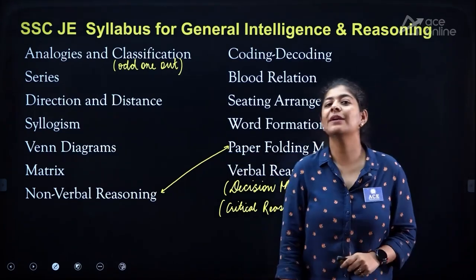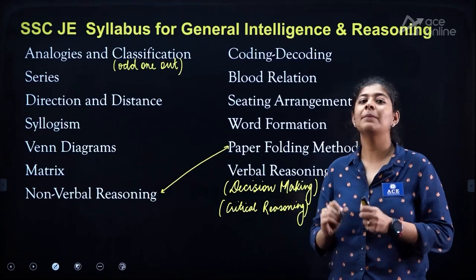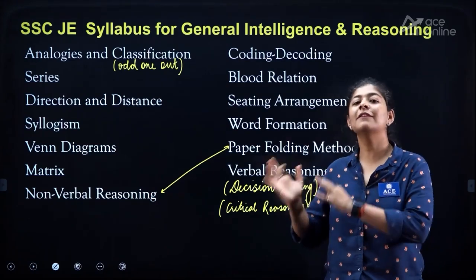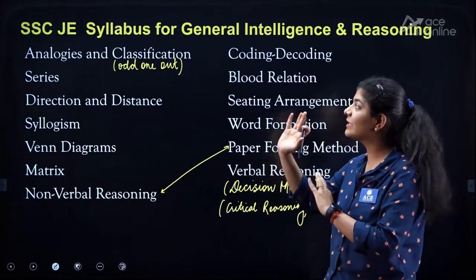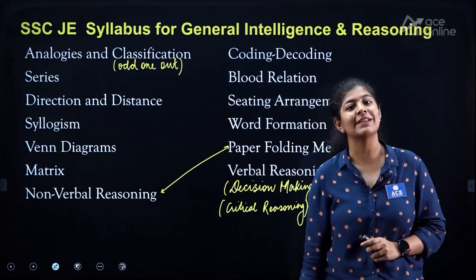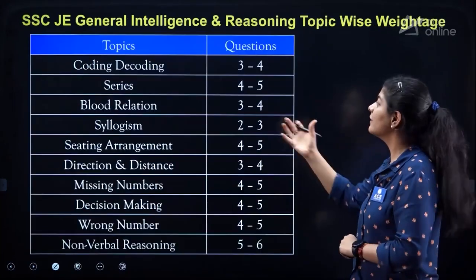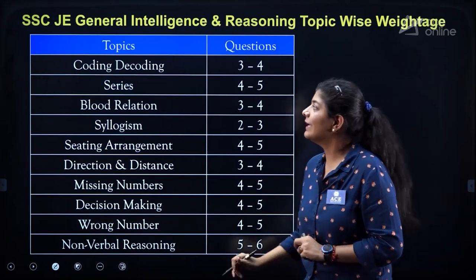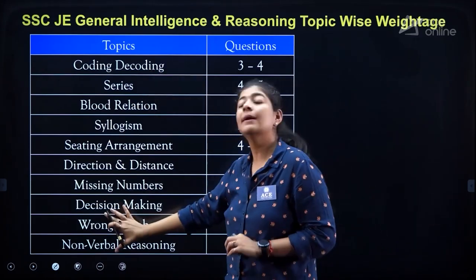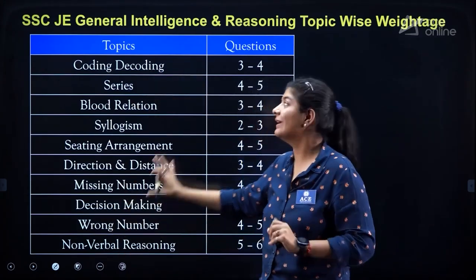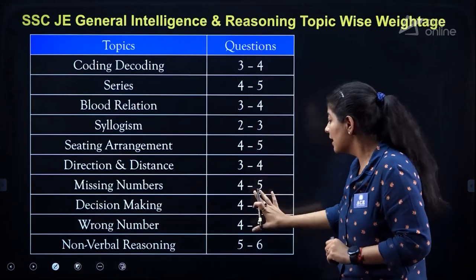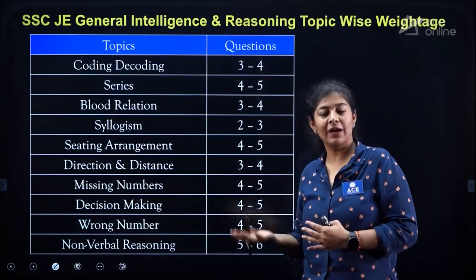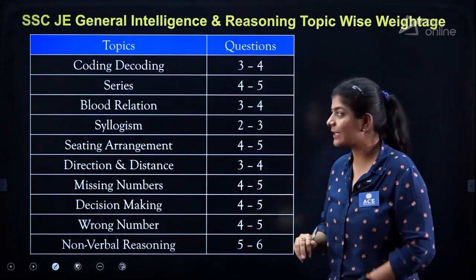Now let's try to understand the weightage, and we prepared a table on the basis of the previous year questions or question papers of SSC JE, and accordingly we came up with this particular table. Here we have a few topics which are the most important topics, and accordingly we prepared how many questions were asked from this particular segment, right?